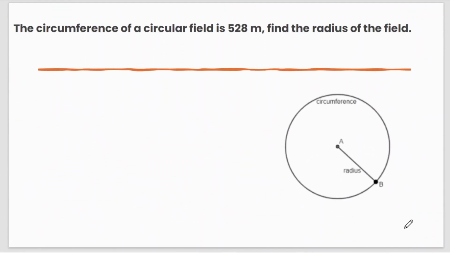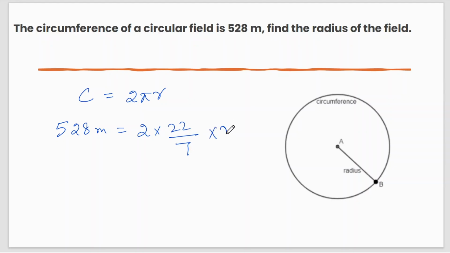The circumference of a circular field is 528 meter. Find the radius of the circle. So we know the circumference of the circle is 2 pi r. So circumference of the circle is given as 528 meter equal to 2 into pi. We can take 22 by 7 and r we have to calculate.